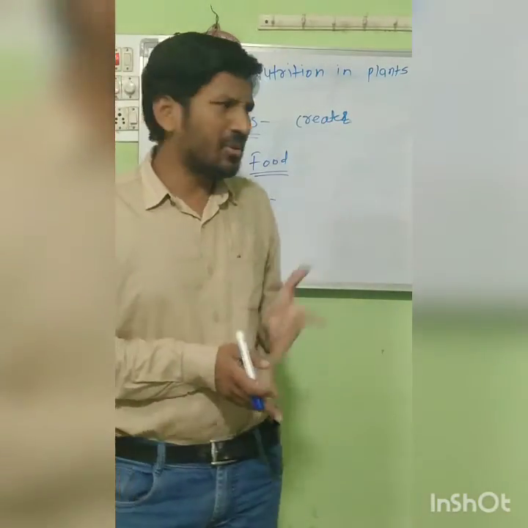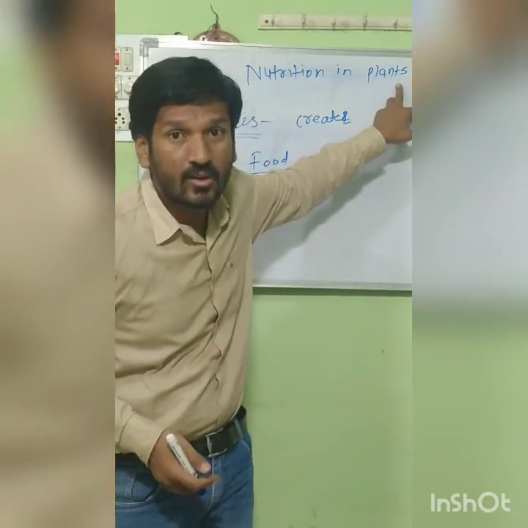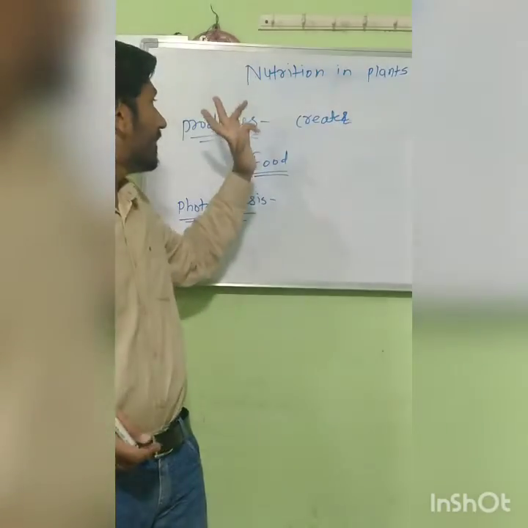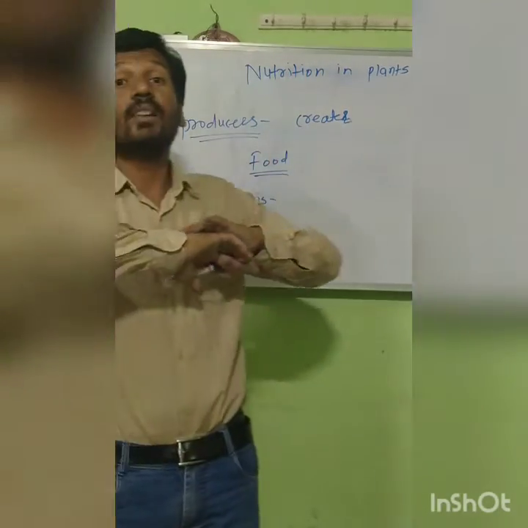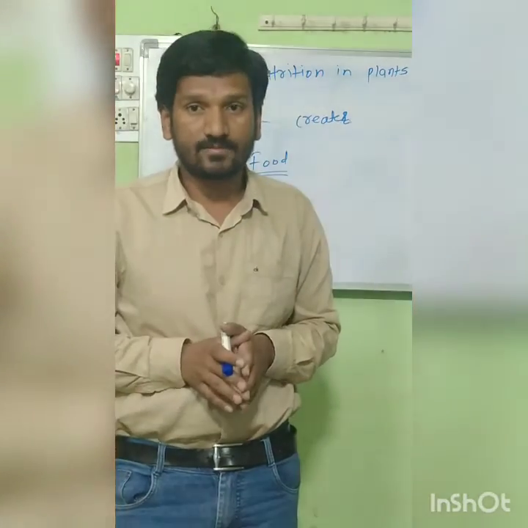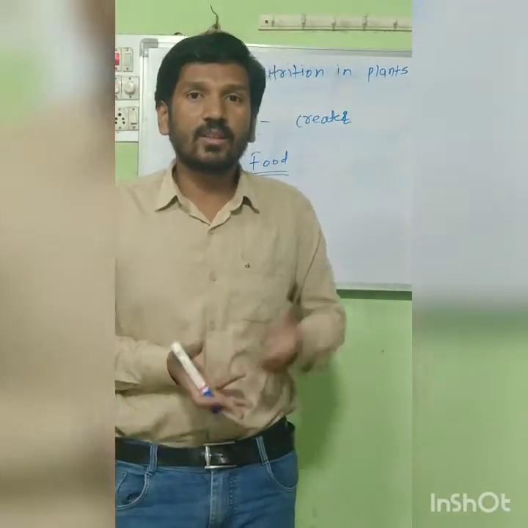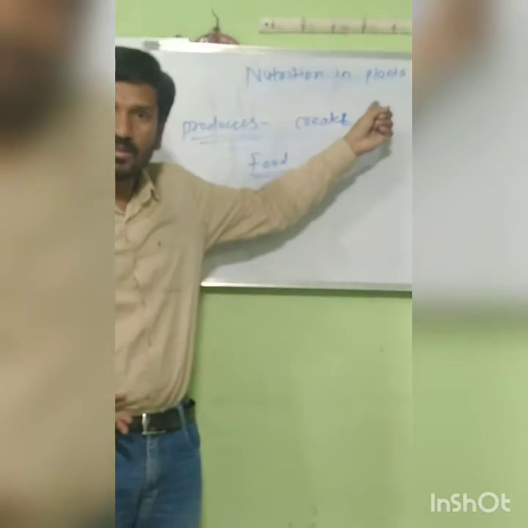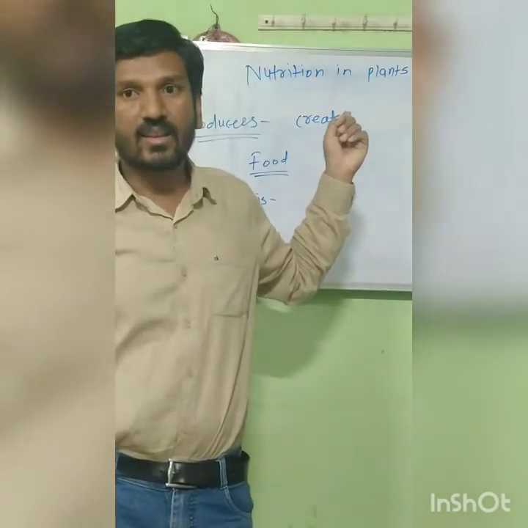Is that all, do they prepare food only for themselves? No. Plants are producing food for each and every living thing present on the earth. We are very familiar with the food chain. The food chain begins with plants and ends in decomposers, or we can say in soil.